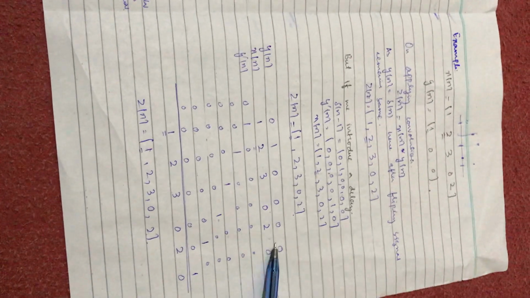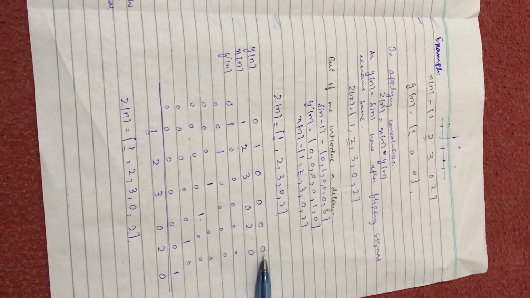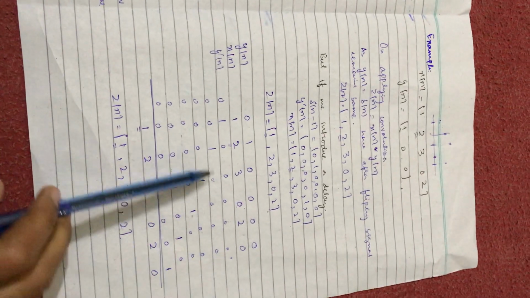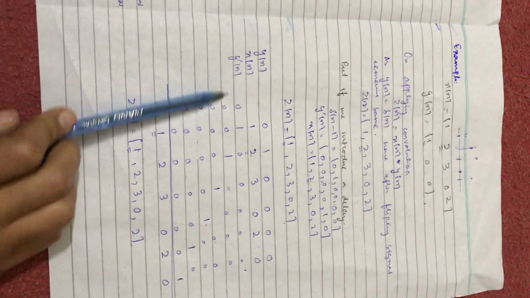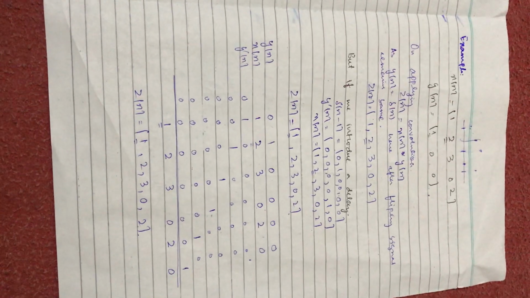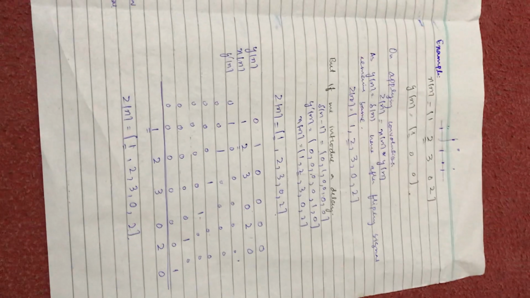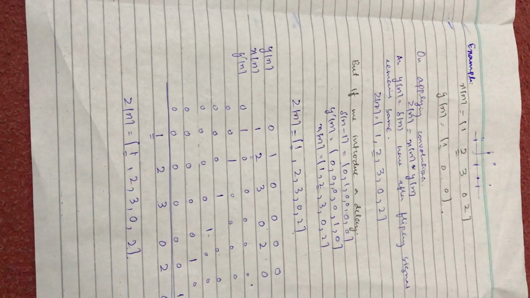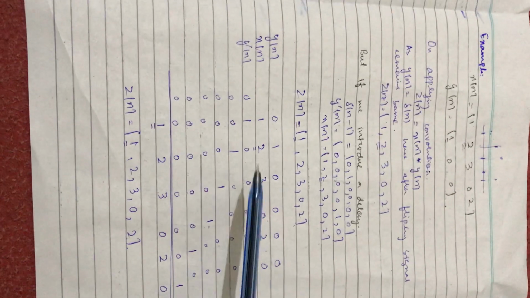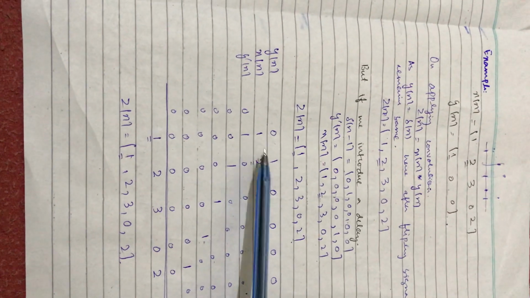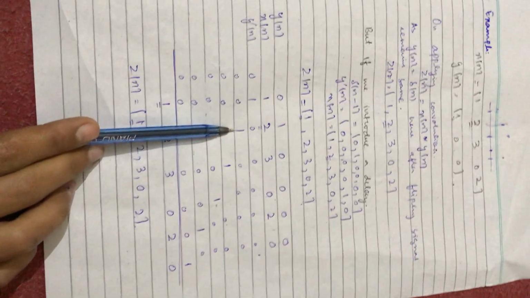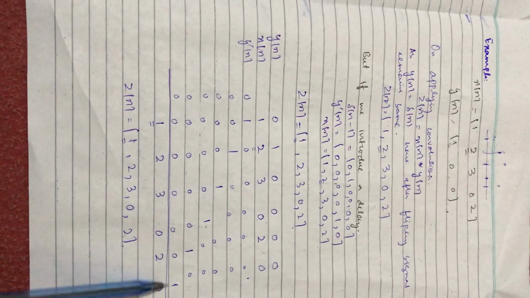Here we have written the signals y of n and x of n, and first of all we have flipped our signal y of n, which is this. After that we start sliding our signal to the right and left until we get consecutive zero values on the right and left. Here on sliding this to the right side, one will get here, then here in the next steps.